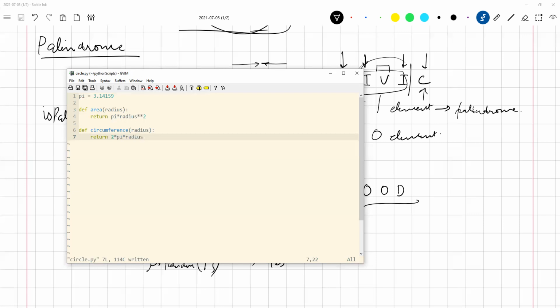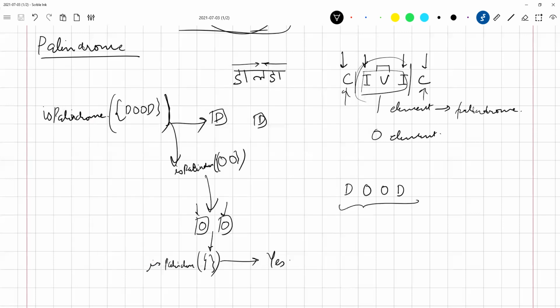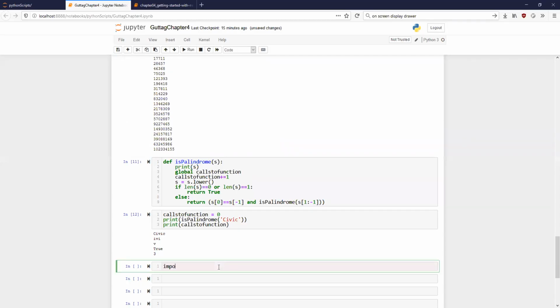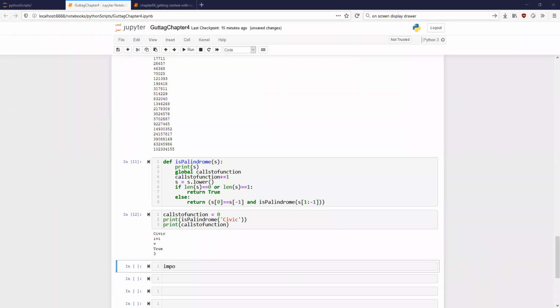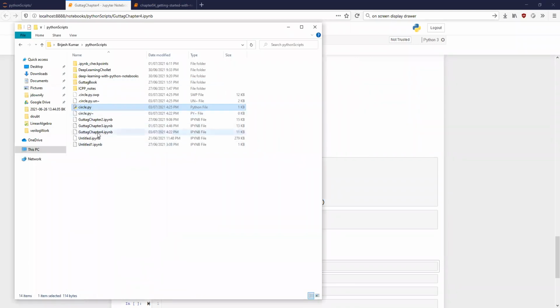When I save this file, okay, this file has been saved. Now let us try doing something there. It is in the same directory, please understand, where my notebook is situated, in Python scripts. The notebook and the Python file are in the same directory. Chapter 4 .ipynb is your Jupyter notebook extension, and circle.py is your Python file.